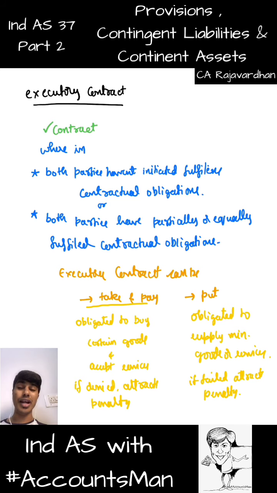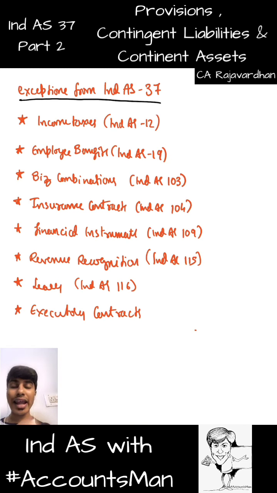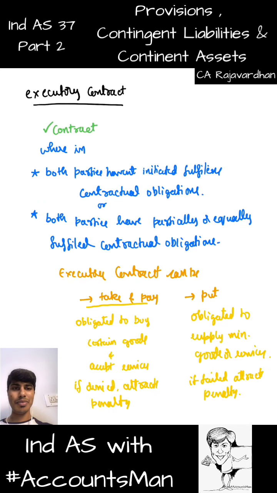Now we understood the concept of executory contract. What I am trying to tell you with regard to executory contract in Ind AS 37 is executory contracts are excluded from Ind AS 37. Meaning, if there is an executory contract, are you going to apply Ind AS 37 to such contract? The answer is no. We need not apply Ind AS 37 to any part of an executory contract. However, there is an exception to exception. Meaning, if an executory contract is onerous in nature, such onerous contract you would have to create provision. Now that calls the interesting part.